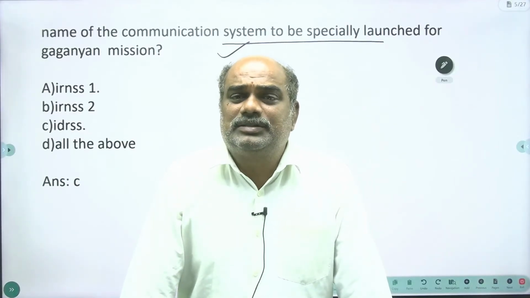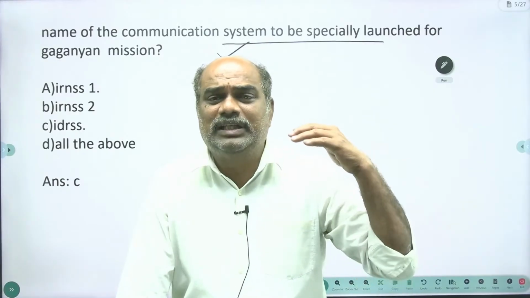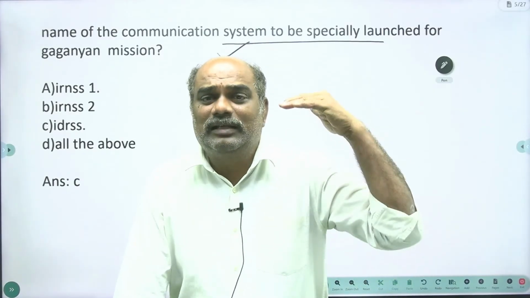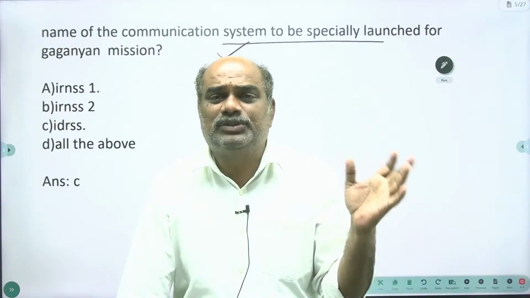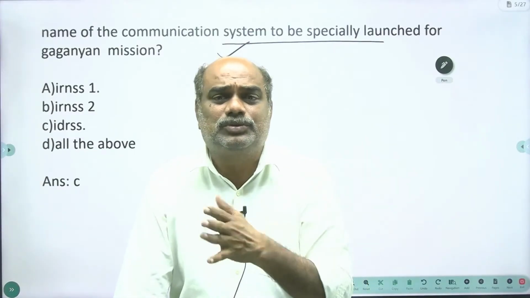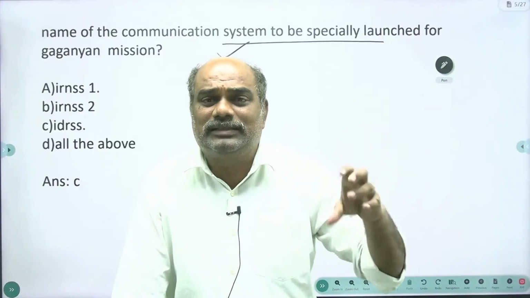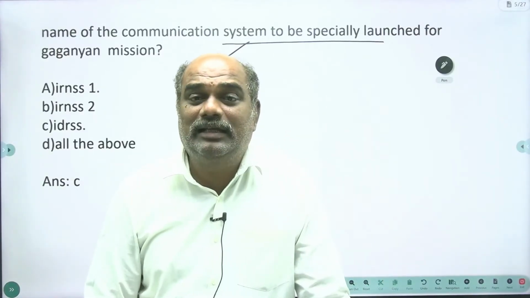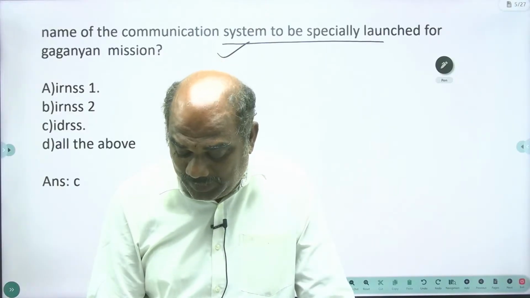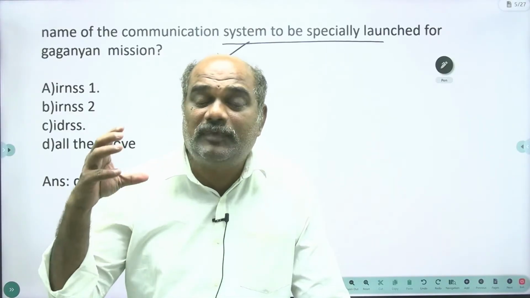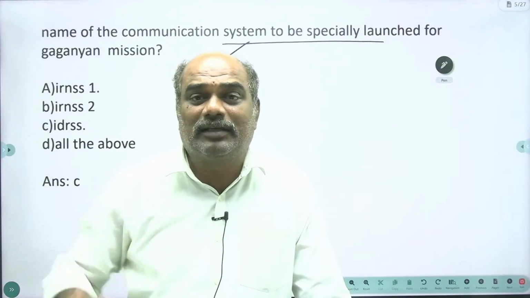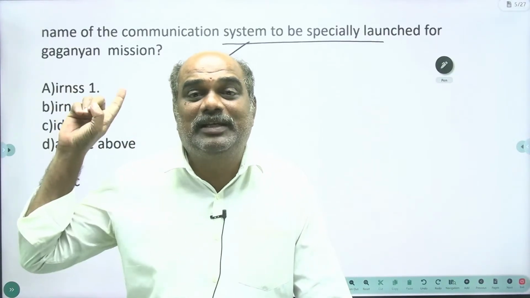So Gaganyatris, in the Gaganyaan mission, these people will go into space and will be orbiting in the low Earth orbit, which is located at a height of 160 to 2000 kilometers. Are you understanding the concept? At this height, if they want to make communication, the satellites must be deployed into the